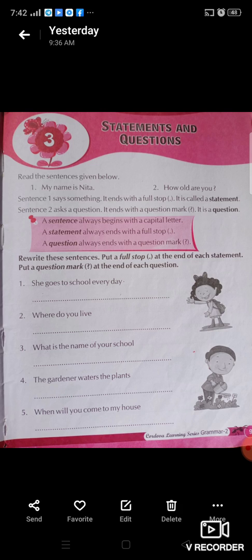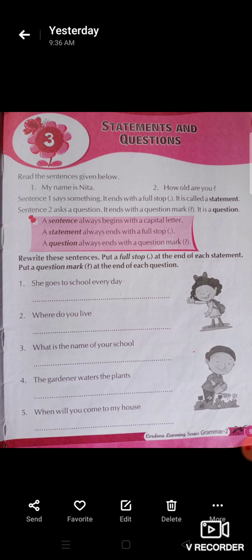So, my dear children, remember this: a statement or sentence ends with a full stop, a small dot, whereas a question ends with a question mark. I hope it is clear. Statement means sentence. A sentence means a group of words that makes complete sense.